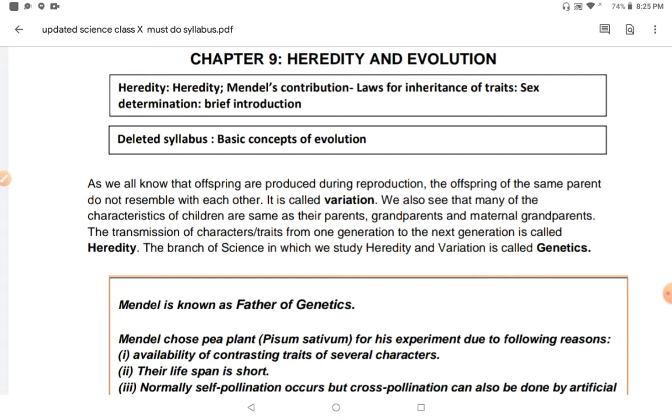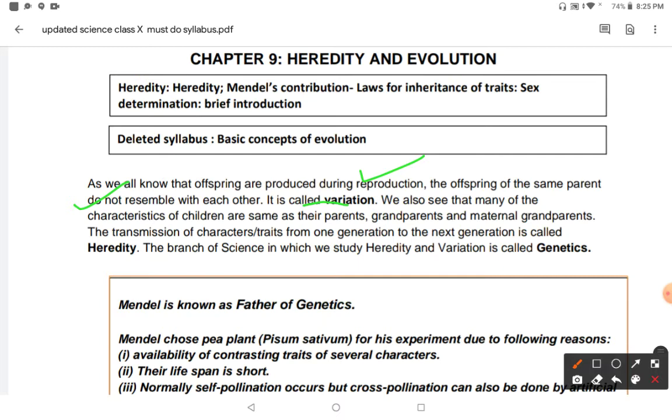First of all, as we know, the offsprings that we discussed in chapter 8 are produced during reproduction, and the offspring, or the daughter cells, or you can say the children of the same parent, do not resemble each other. When you see your brother and sister, their faces and features do not match with each other because there are some variations in sexual reproduction.